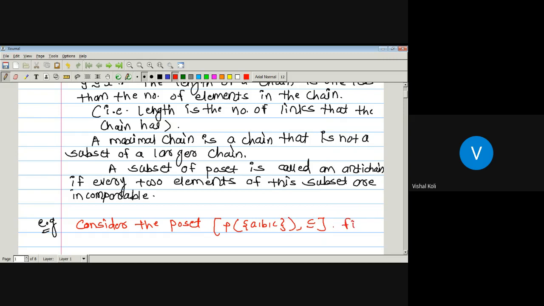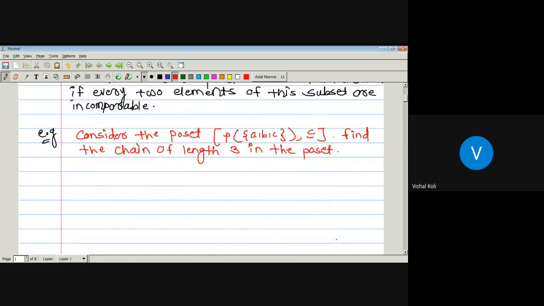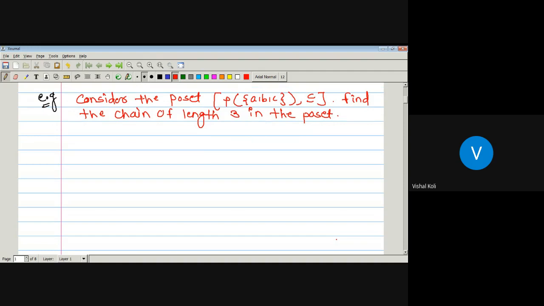Now find the chain of length 3 in that poset. So we know what is the length of a chain. Here we are given a poset, the power set of a set S, where S is ABC, and the relation defined on that set is the inclusion relation, and we have to find a chain of length 3 in that poset.